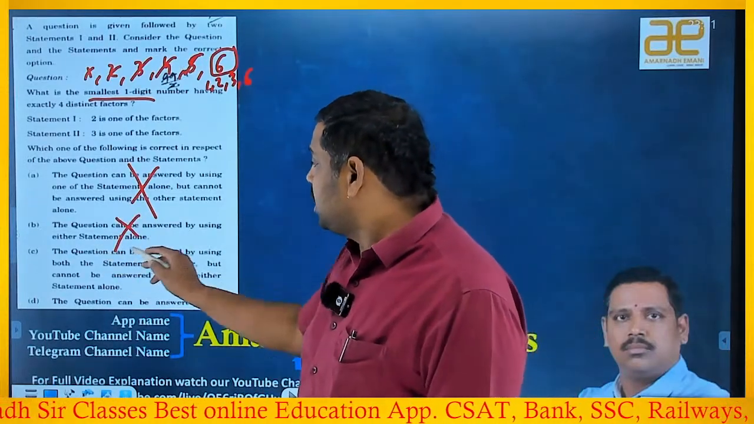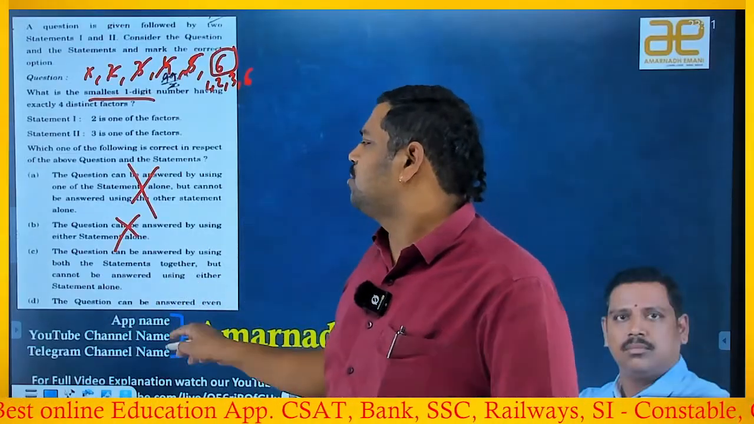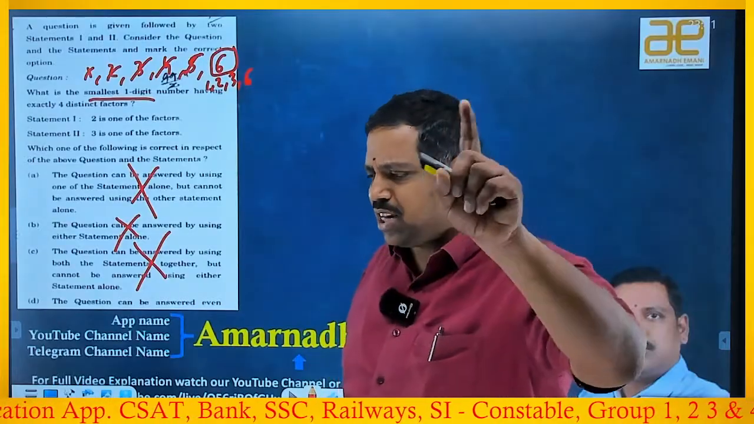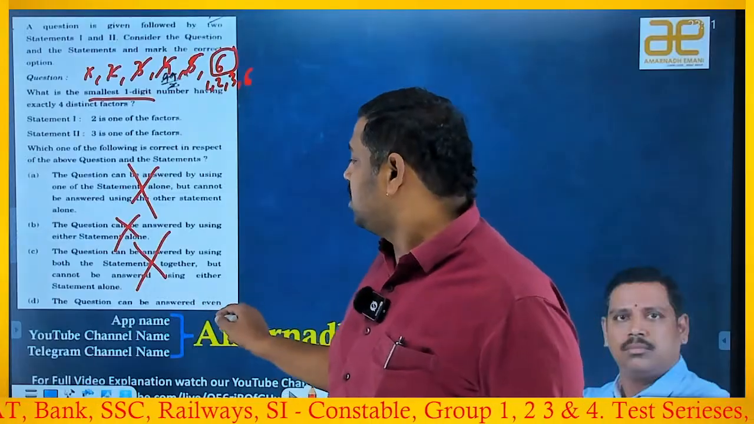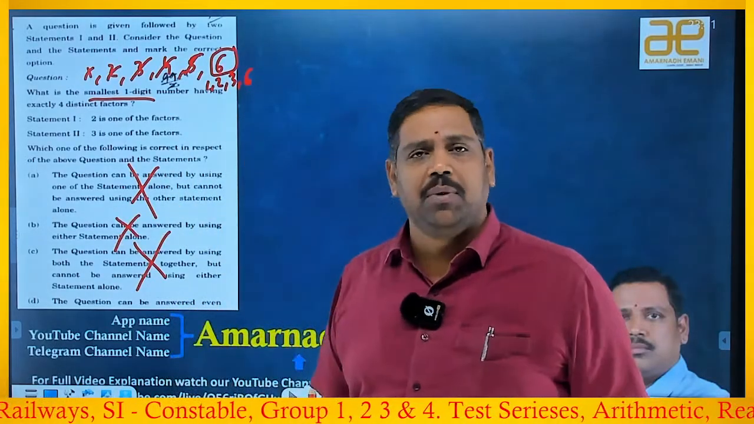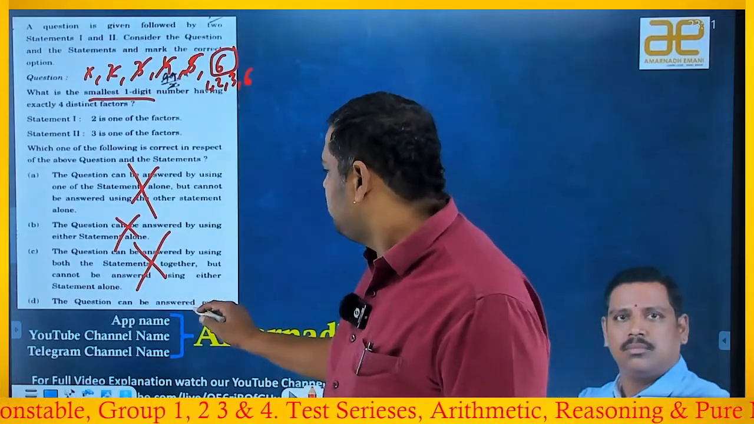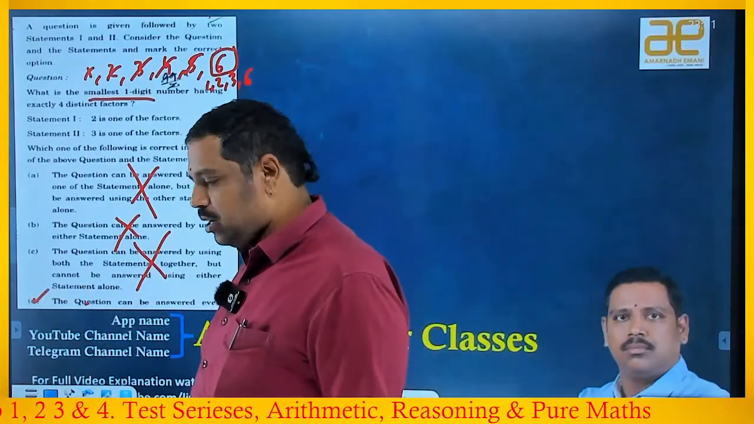Third one, the question can be answered by using both the statements together, but cannot be answered using either of the statements. I don't want the statements here. The beauty is, first time in the history of data sufficiency, he gave an extraordinary option. The question can be answered even not having any statement. So answer is D is the answer. Okay, right.